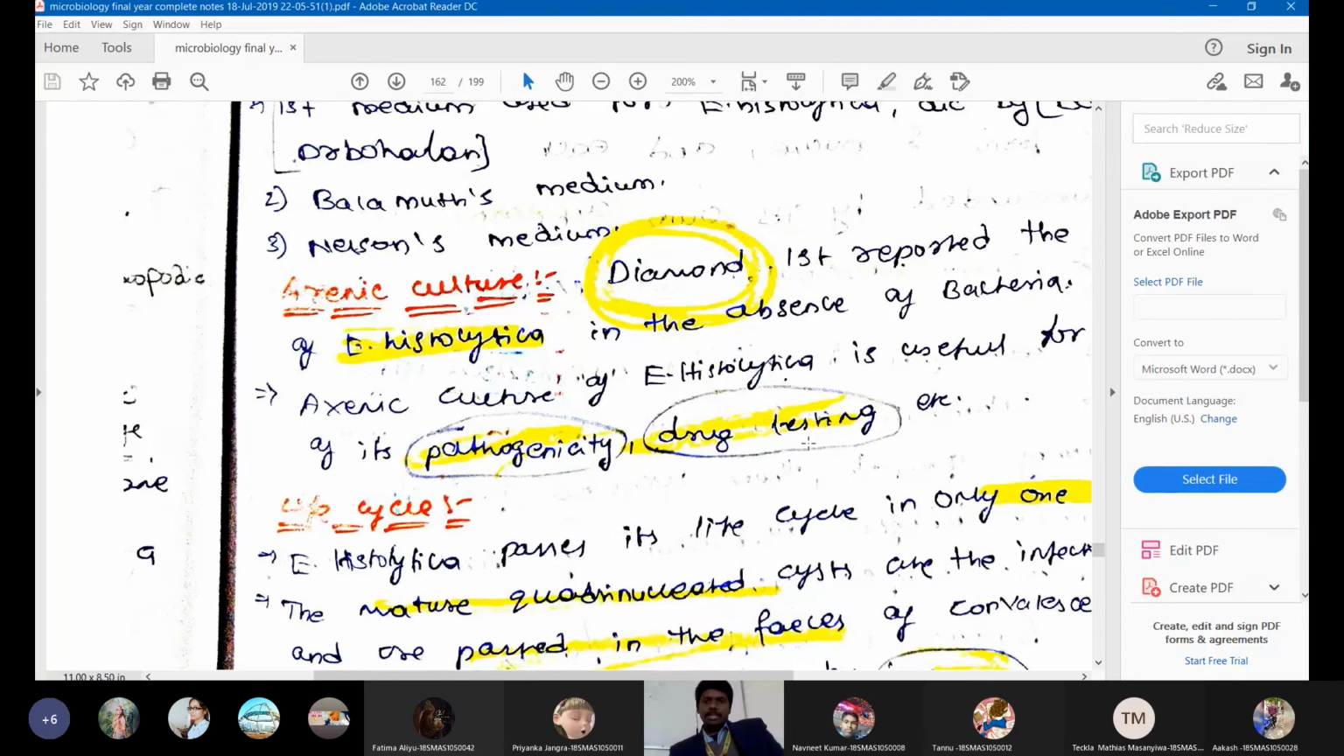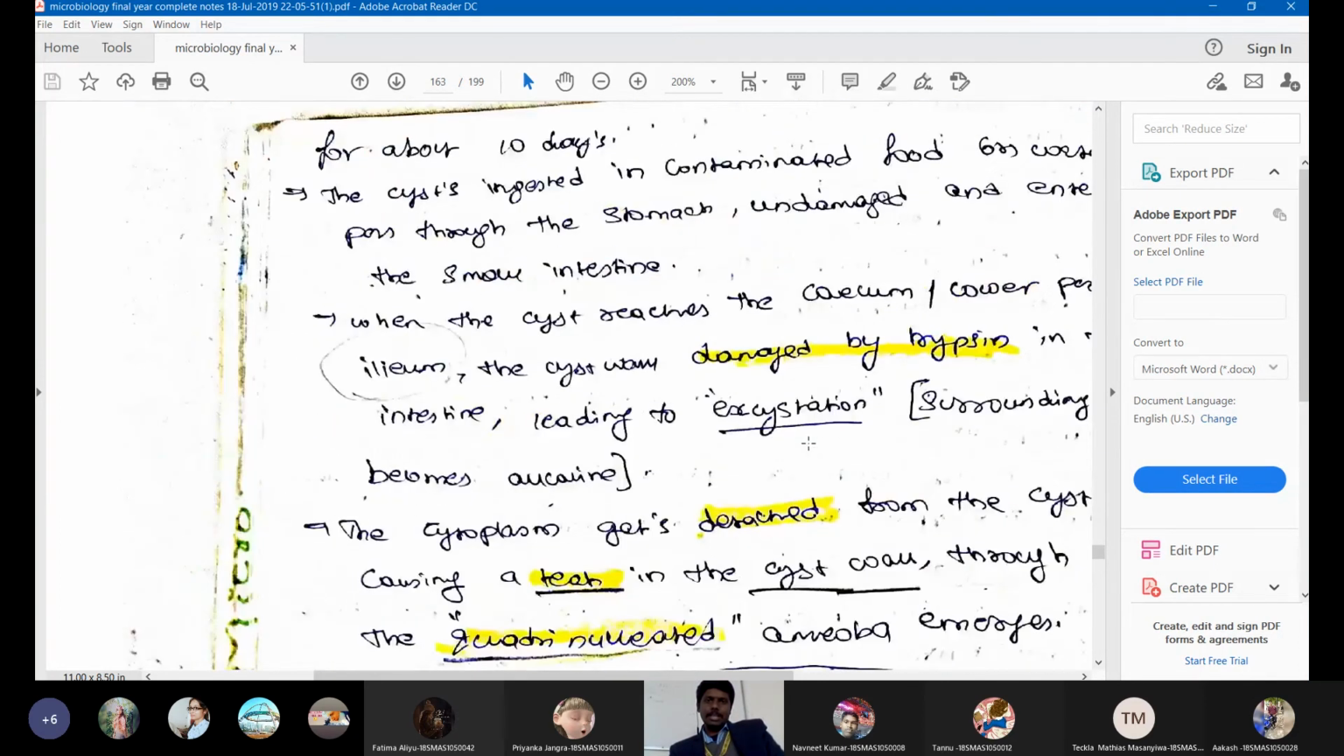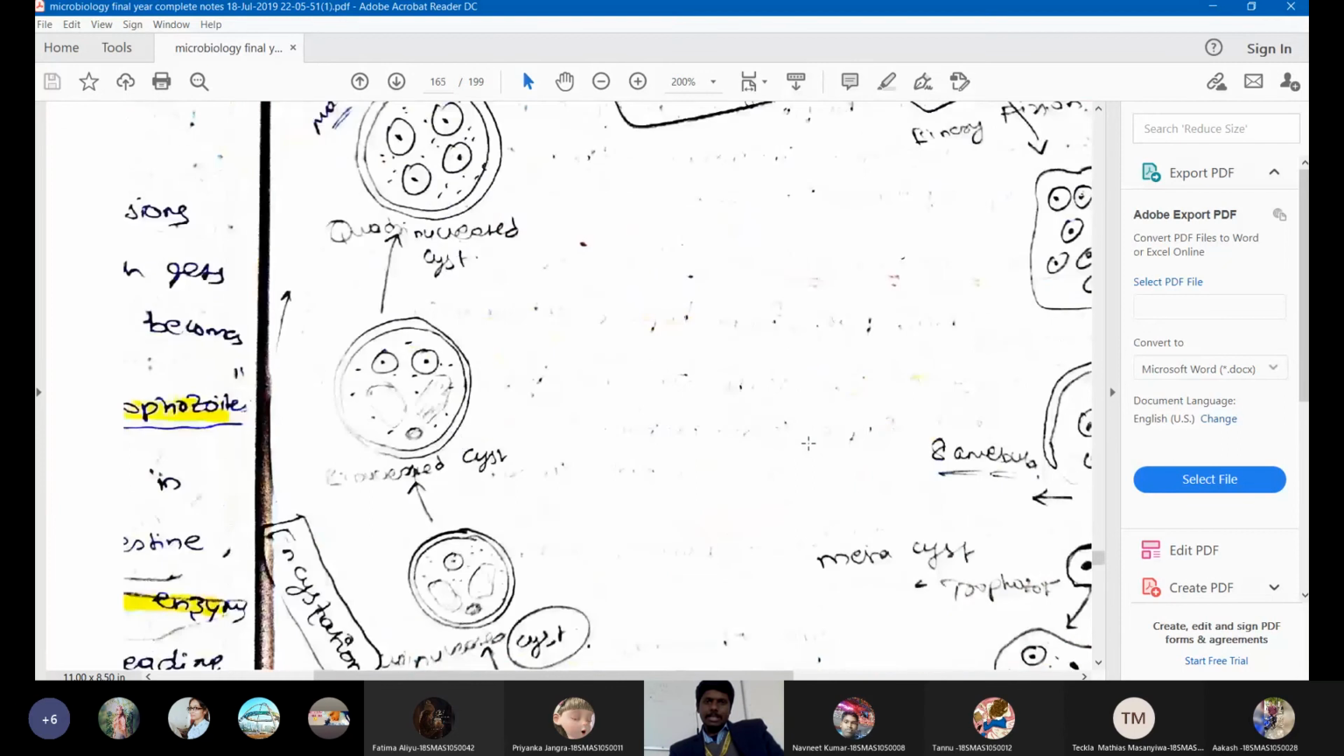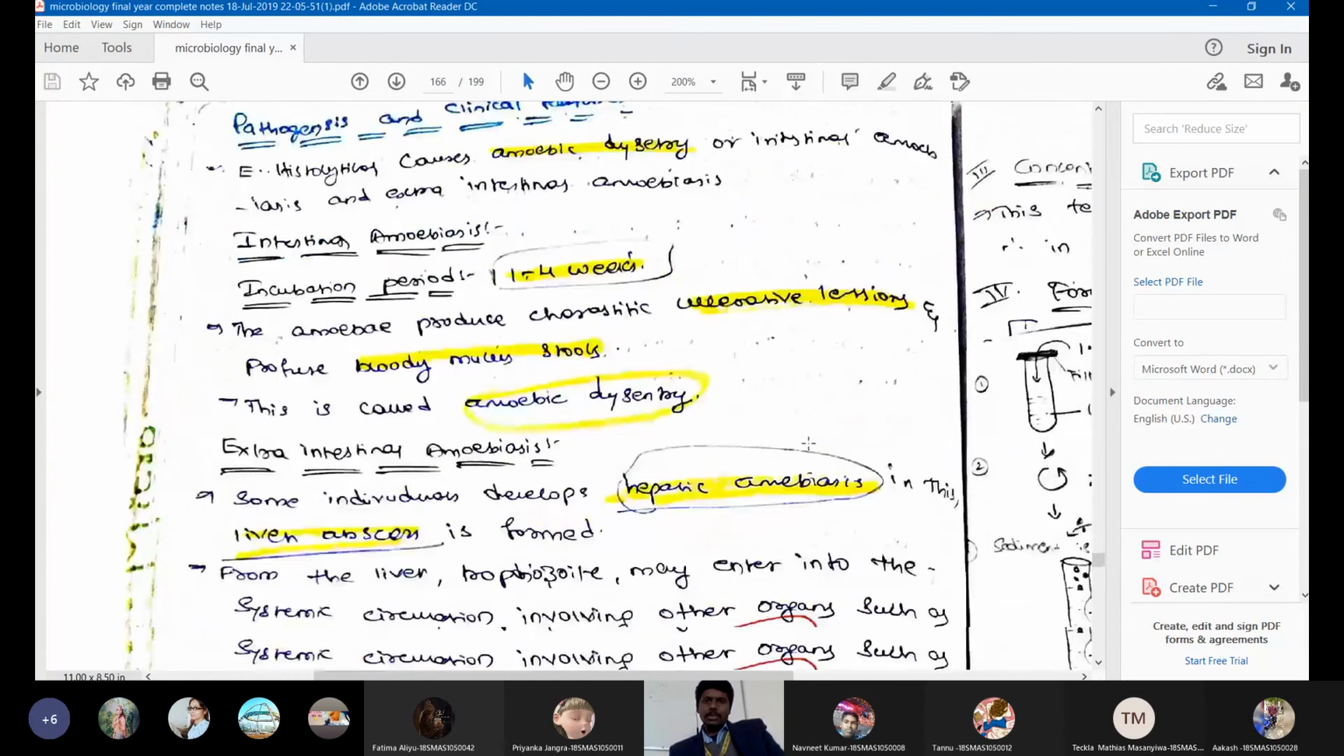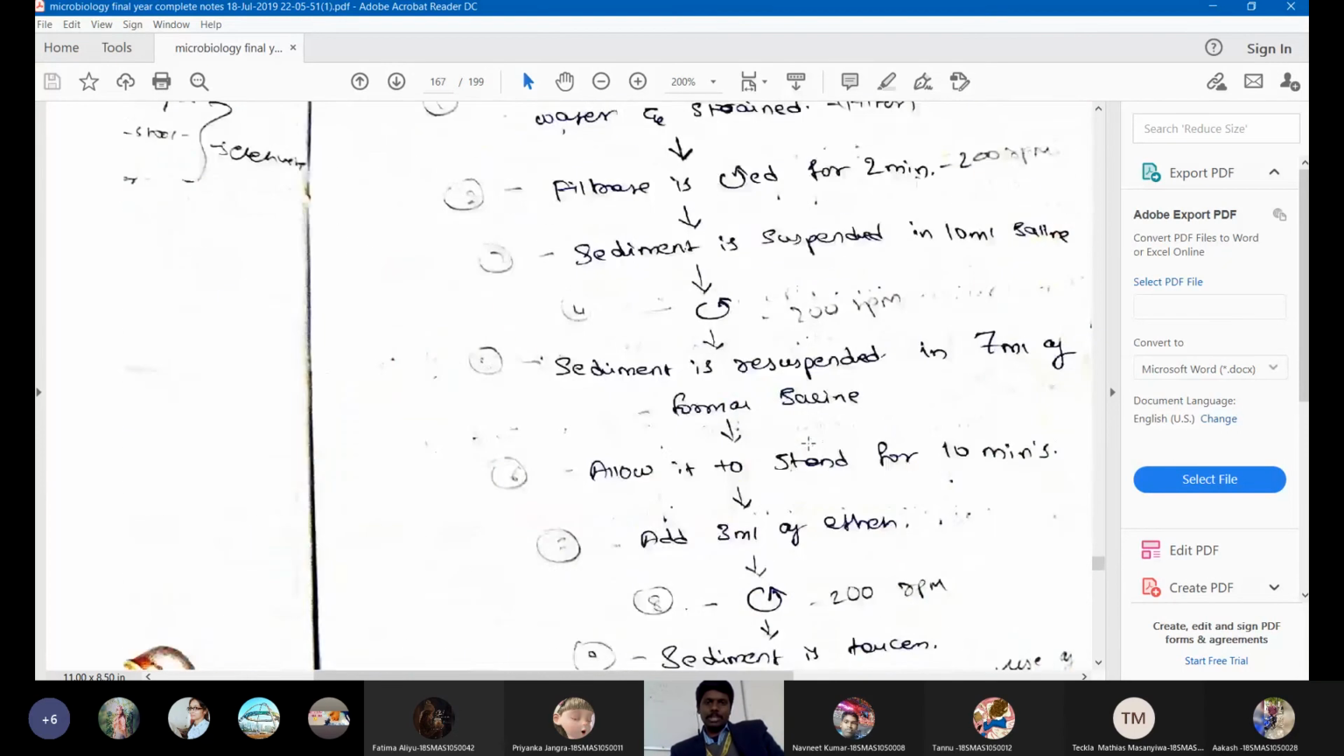I'm really sorry, students, I misguided you. Concentration technique is different from flotation technique. I was confused with flotation technique. Whatever I said here is a concentration technique only. In the direct method, we have two types: one is wet mount and the other one is concentration technique for Entamoeba histolytica.